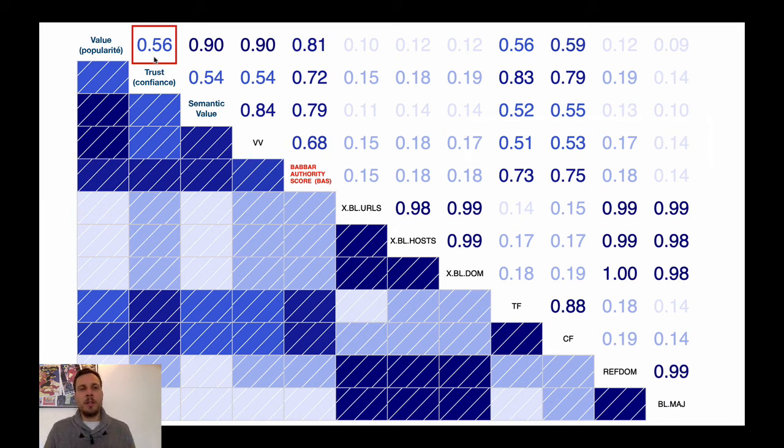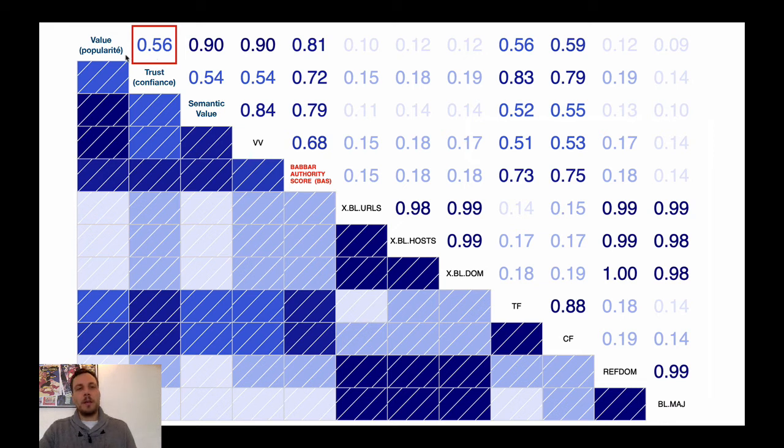What correlation means is that if two metrics are perfectly correlated, when one increases, the other one will increase as well. If one decreases, the other one decreases as well. And if you have perfect correlation, you can say that these two metrics actually measure the same thing. So they are equal. They mean the same thing behind them.